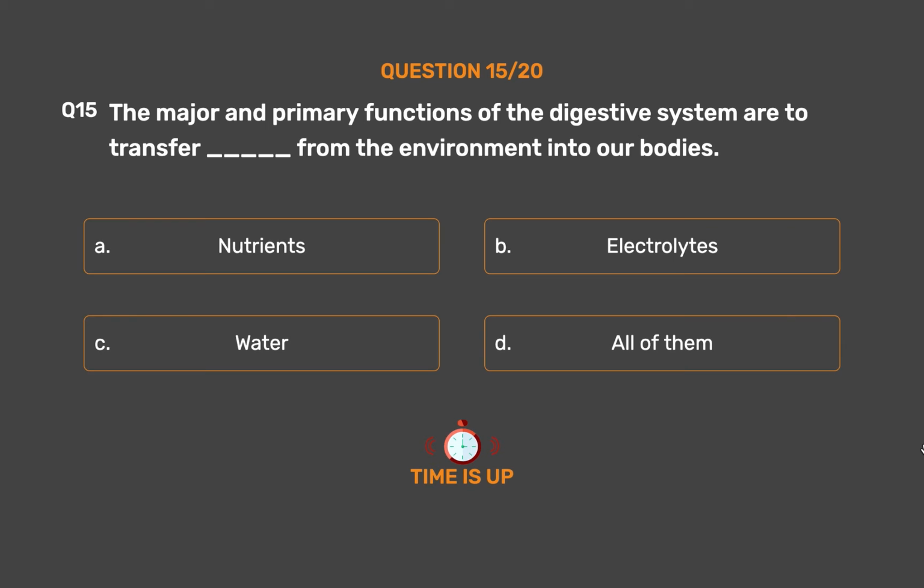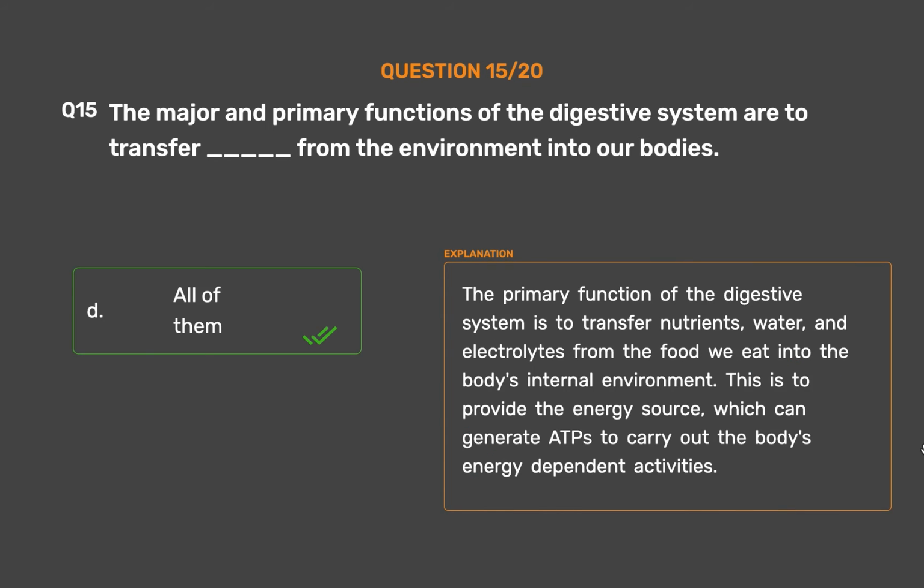The correct answer is option D. All of them. The primary function of the digestive system is to transfer nutrients, water, and electrolytes from the food we eat into the body's internal environment. This is to provide the energy source, which can generate ATPs to carry out the body's energy-dependent activities.